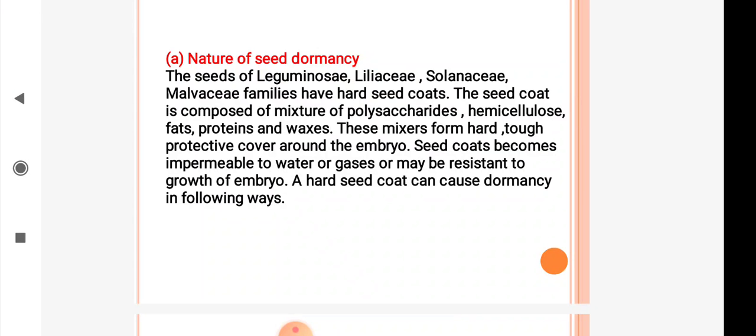These mixtures form a hard, tough, protective cover around the embryo. Seed coats become impermeable to water or gases or may be resistant to growth of the embryo. A hard seed coat can cause dormancy in different ways. We will study some ways in this topic.